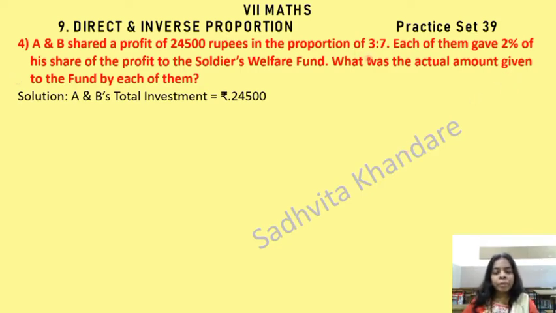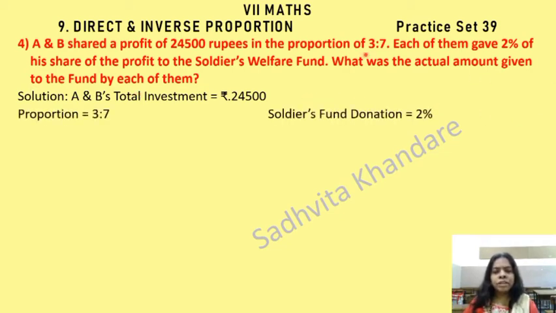So they are sharing the profit in the ratio 3:7. So first we will find out how much profit A and B are sharing, and then we can find out 2% of their profit. How much money they gave to the Soldiers' Welfare Fund.